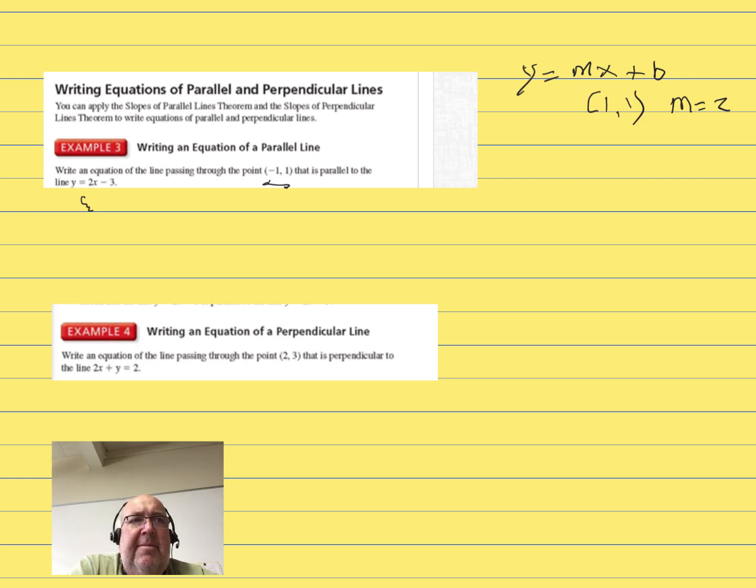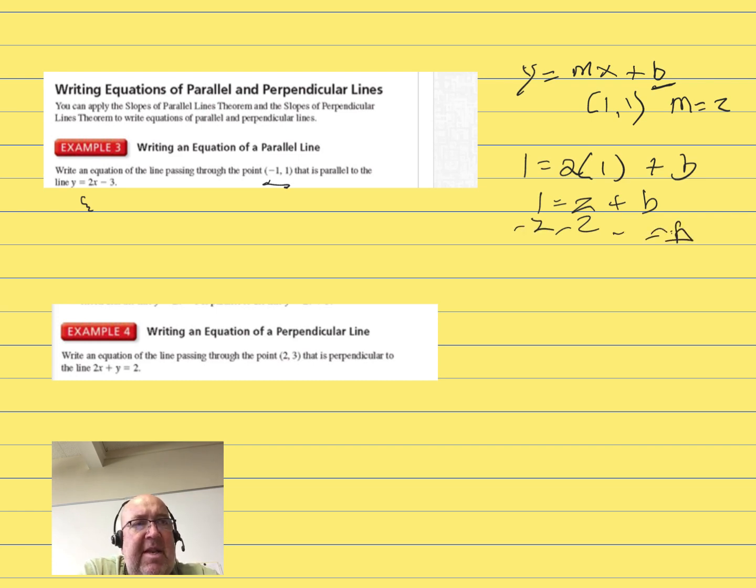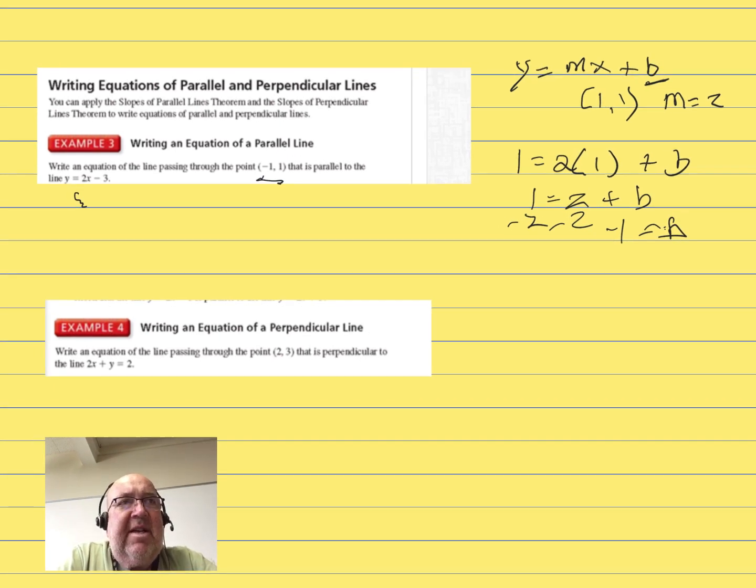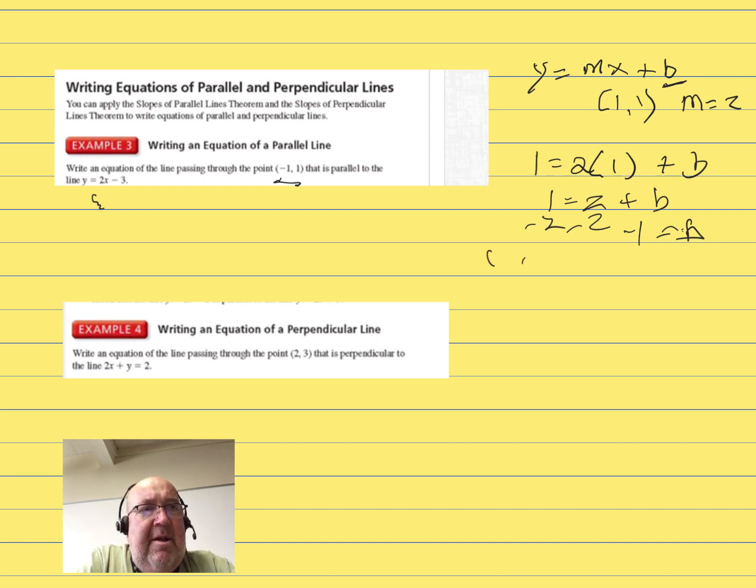So we're going to substitute the point into the equation to find our value for b, which is called the y-intercept. So we're going to put our y value here equals 2 times our x value plus b. We're going to get 1 is equal to 2 plus b. We're going to subtract 2, and then we're going to get our b value is equal to negative 1. So now we could come back and write the equation in this form, y equals mx plus b. We're going to go y equals, our m is 2, we know that, 2x minus 1.